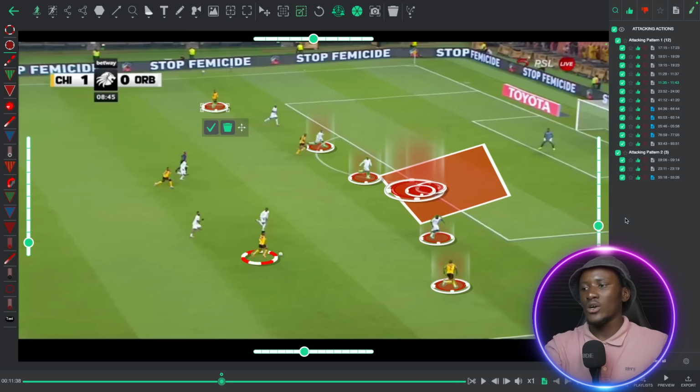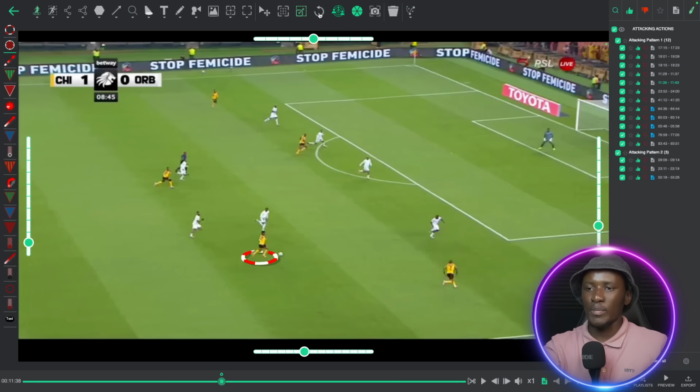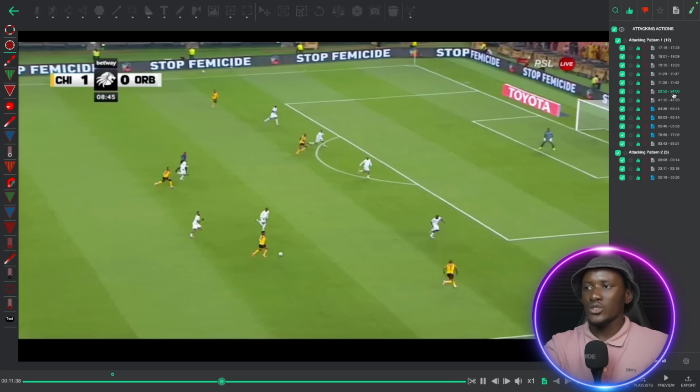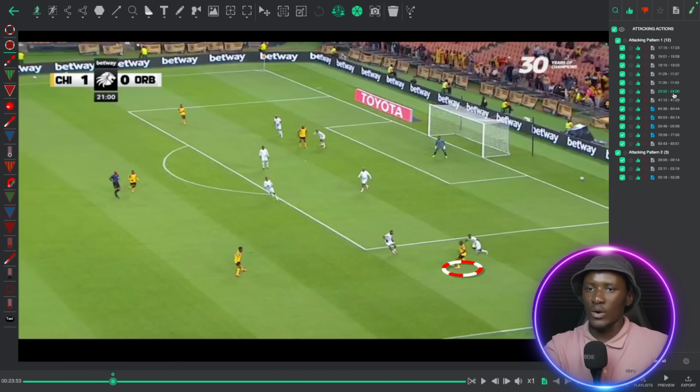That is why Chiefs struggled so much against Durban City, because Durban City just went to a back 5. And when you go with the back 5, you are basically ensuring that you don't get exposed out wide and there aren't as many gaps in your defensive line. So what you're waiting for now, we're going to look at